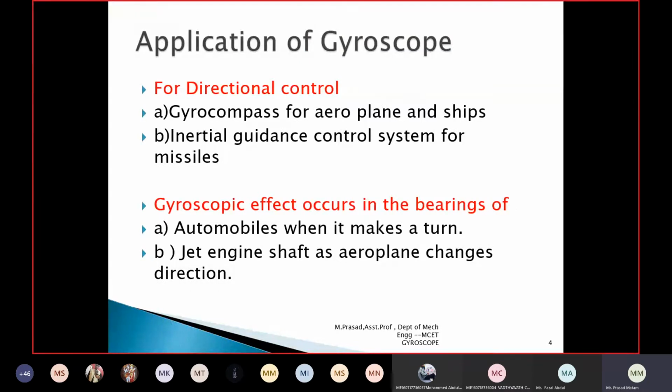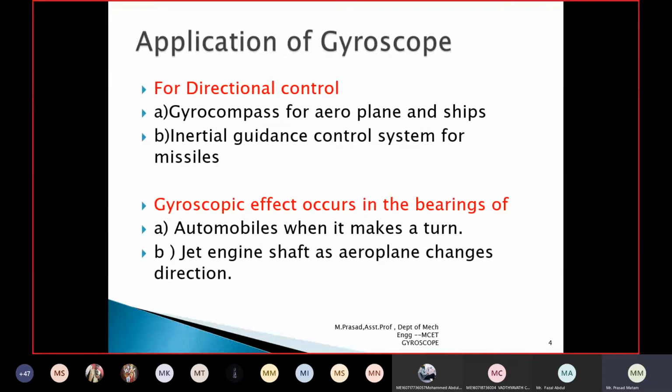Gyroscopes are used for two applications. One is for directional control, and the second one is the gyroscopic effect on automobiles and jet engines. We will discuss the first one, directional control. Gyroscope is used for directional control as a gyro compass for aeroplanes and ships. In aeroplane and ship, a gyro compass is there. It shows the direction of the path where they have to travel.